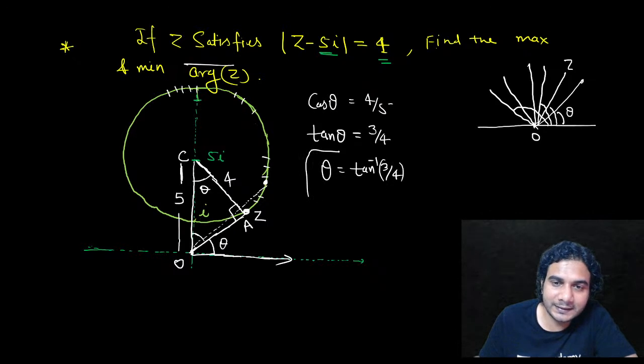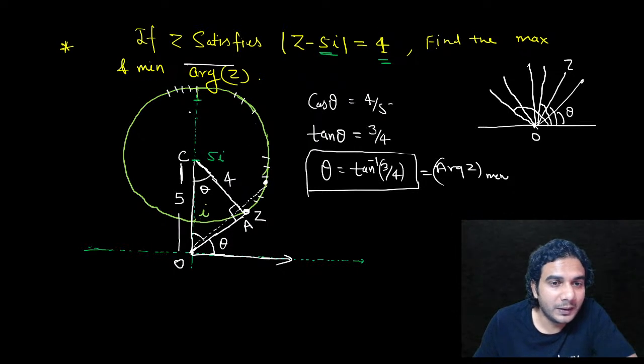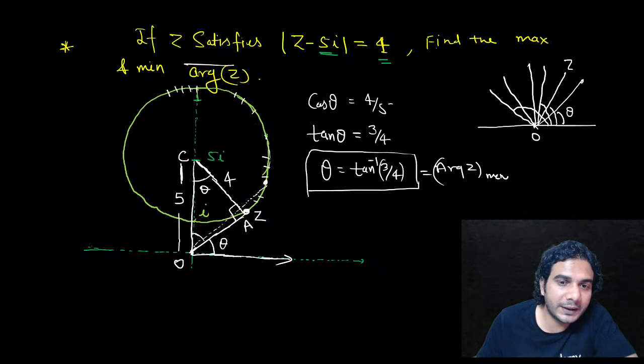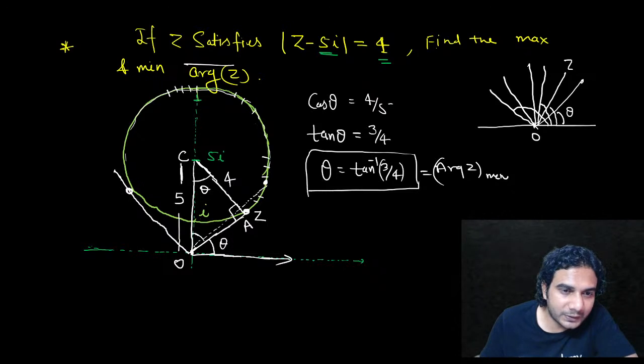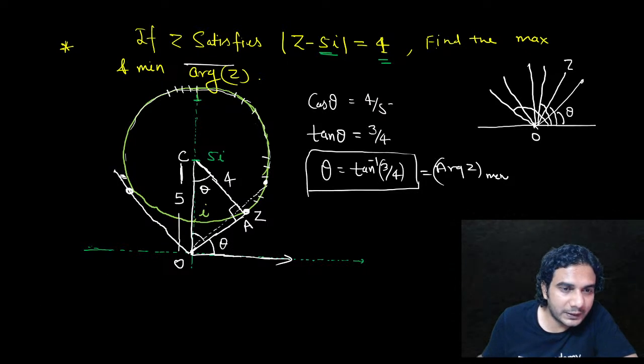So this is the least argument, the minimum value of argument of z, minimum is tan inverse of 3 by 4. And where will this angle be maximum? See, if you keep increasing, z is going like this, going like this, and somewhere here again you need to make a tangent. If you make a tangent line here from origin, then this complex number for this position of z will have its maximum argument.